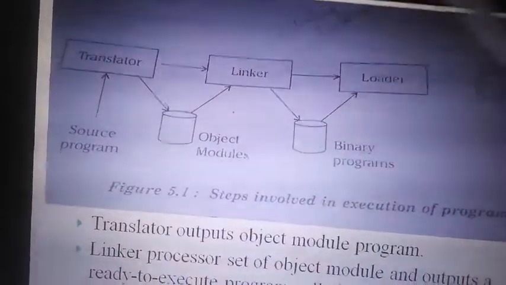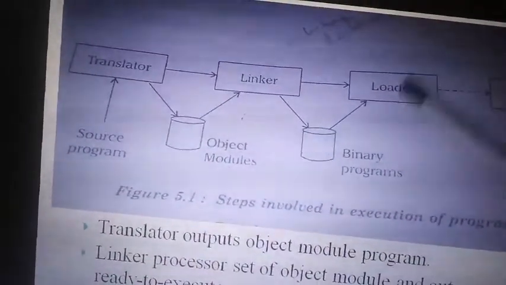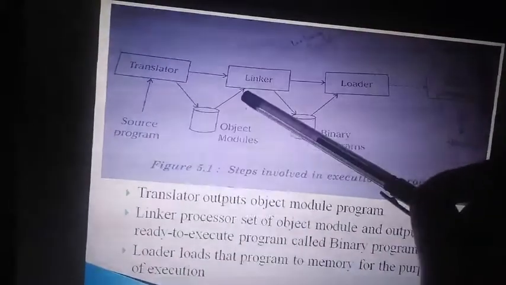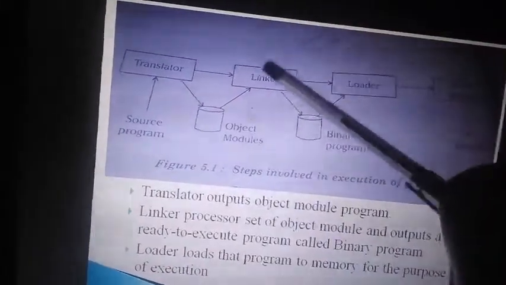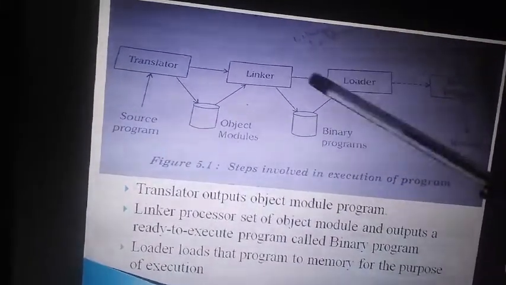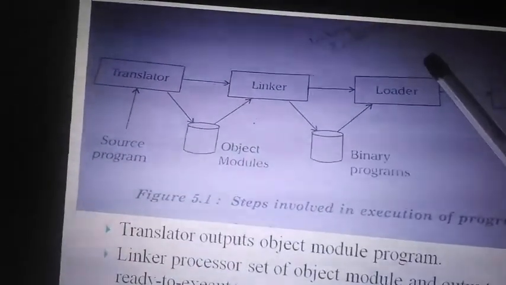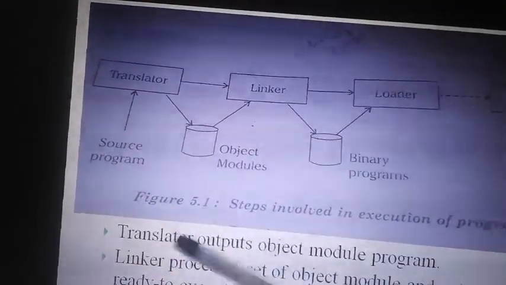Imagine 900. Then that address is given by whom? The loader, not the linker. So if the translated address is not equal to the linker address, then the linker has done the differentiation. If the linker address is not equal to the loader address, then the loader has given some other address and has relocated. So the translator gave 500 for the object program.